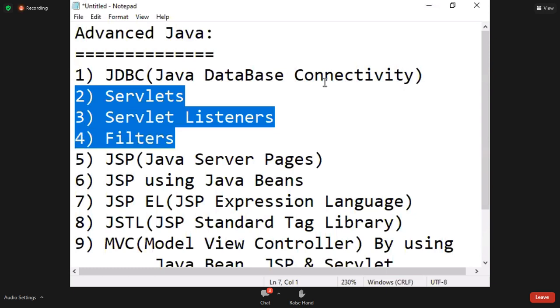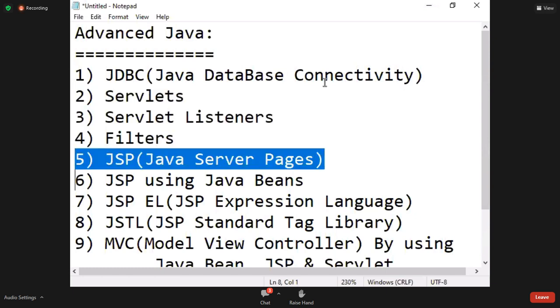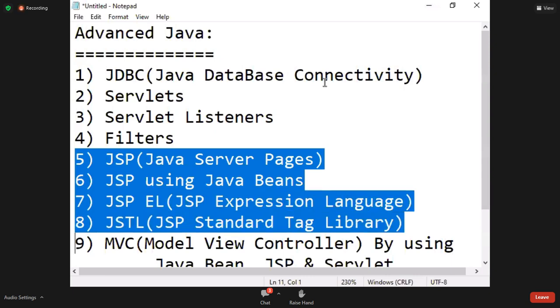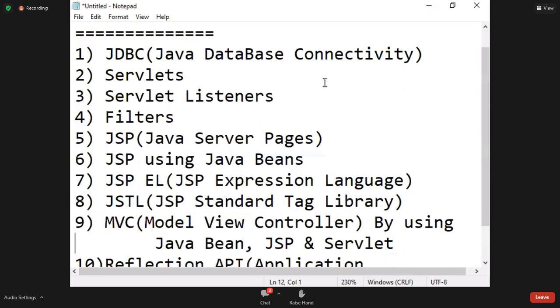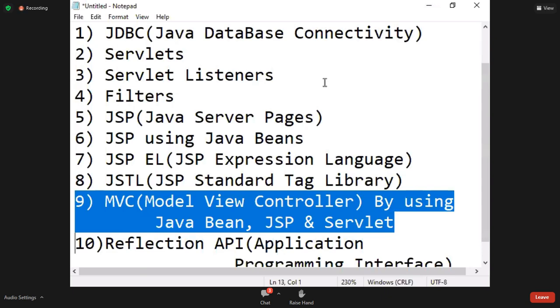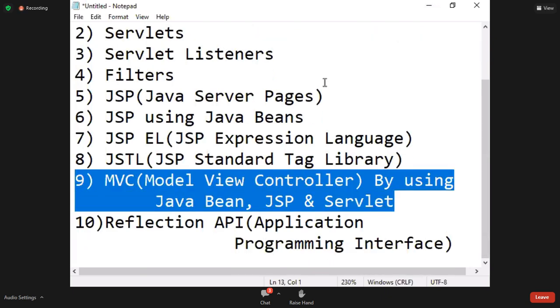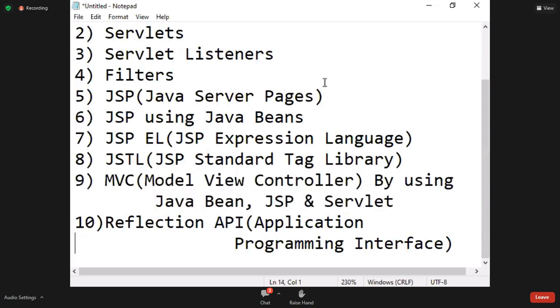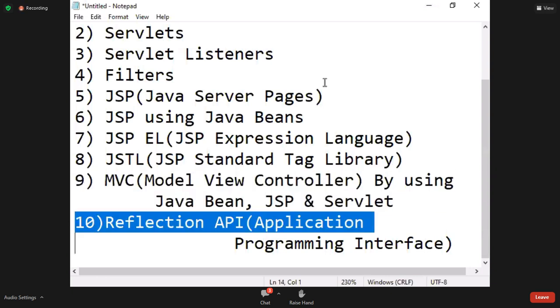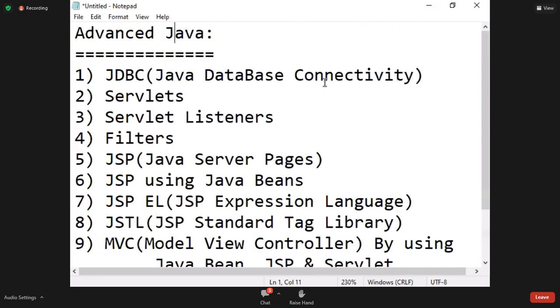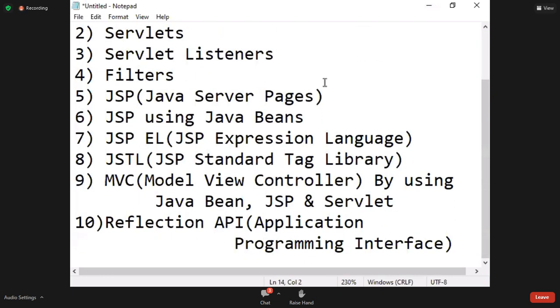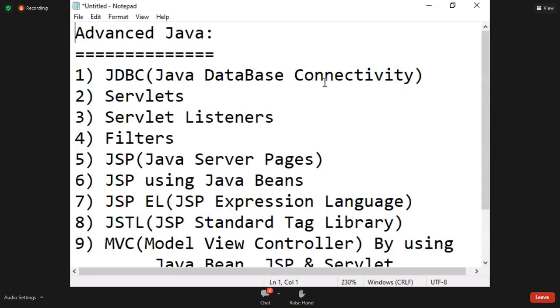These are Servlets only. JSP using Java Bean, JSP EL, JSTL are JSP only. And here I'm going to combine all of them, and then you will understand MVC frameworks in further sessions. After Advanced Java, you are going to learn MVC frameworks, and for that purpose this knowledge is required. Then Reflection API. This is the Advanced Java content, and you are going to see all of this in the Advanced Java class.